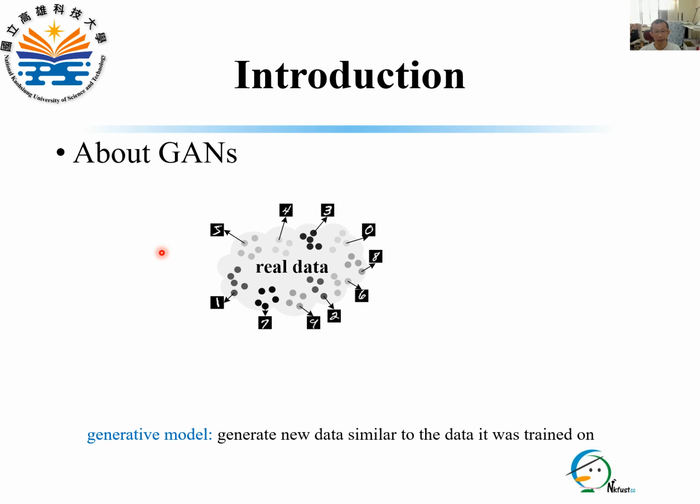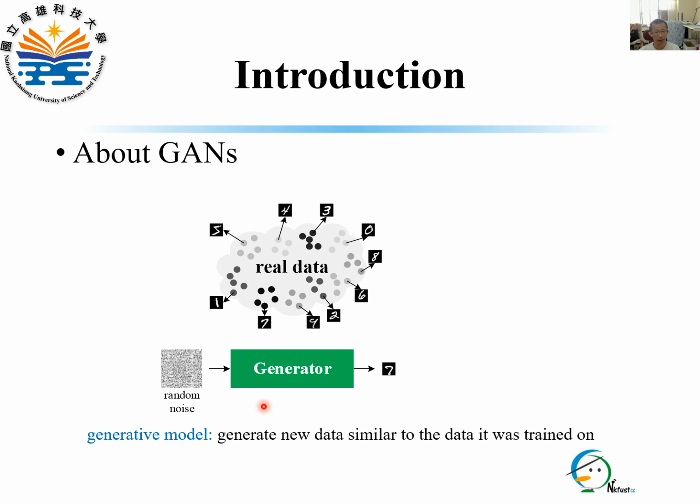Let's take the MNIST dataset as an example. We use the MNIST dataset to train a generative model called the generator that learns to generate handwritten digits from 0 to 9. Here, you can see some real digit images from the MNIST dataset.